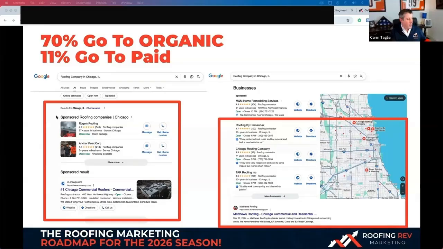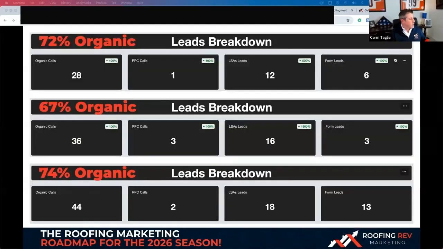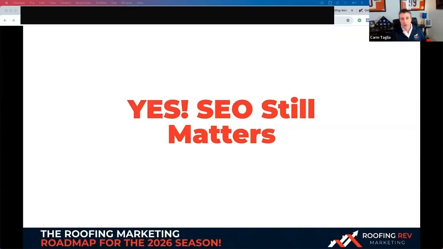So in the beginning, we like doing local service ads because it's pay per lead. You're getting leads walking through the door, but then the goal is to get this done, the 70% right here. And this is to get you in the interim while that's cooking. And we see it. These are real results. This client, 72% organic. Over here, 67. So that stat of 70% that they gave us, I tested it within our own clientele, and it's exactly what's happening. So yeah, SEO still matters.